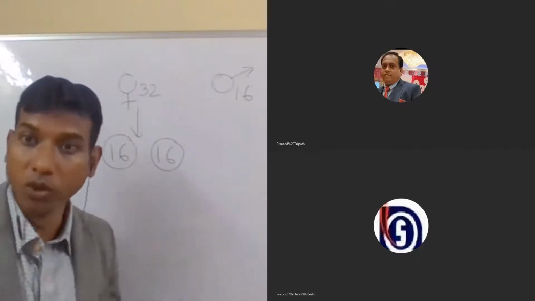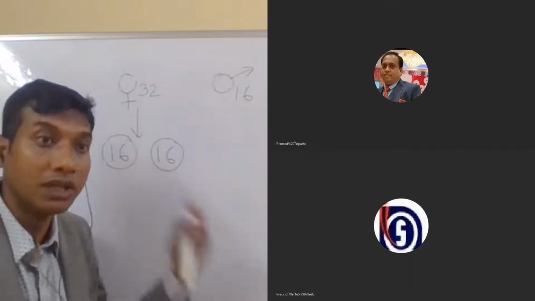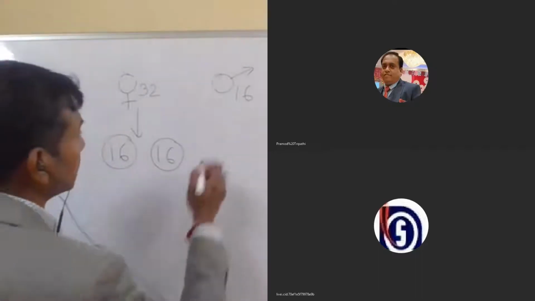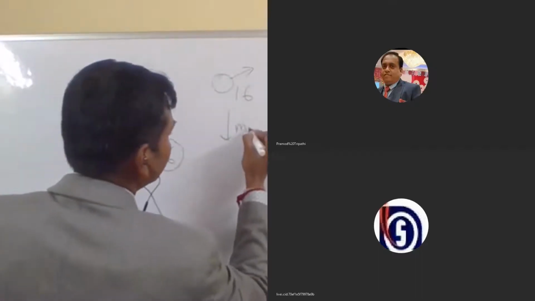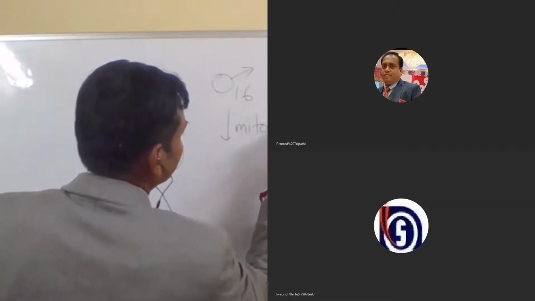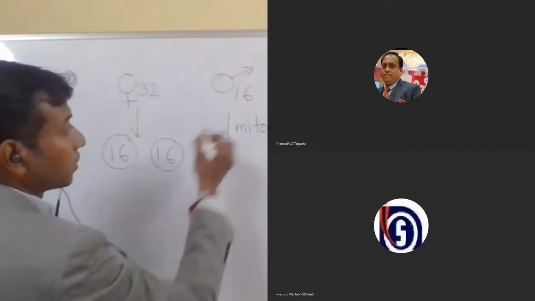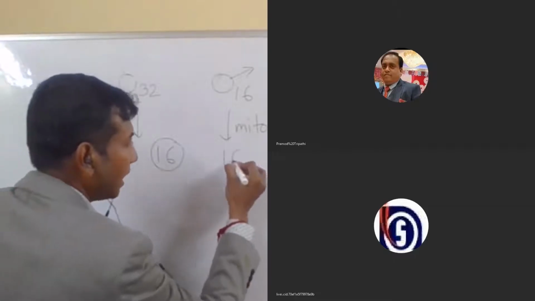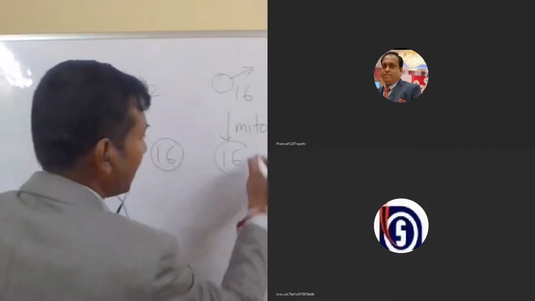So what are they going to do? They are going to undergo mitosis. Here it is mitosis. Because of mitosis, the chromosome number remains the same. Okay. So this is the male gamete. These are the female gametes.